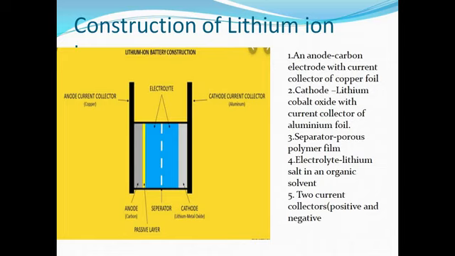Intercalation is the process of absorption of ions in the host material without changing its internal structure, and hence this anode and cathode are made up of such materials which can absorb the lithium ion easily without disturbing its internal structure.